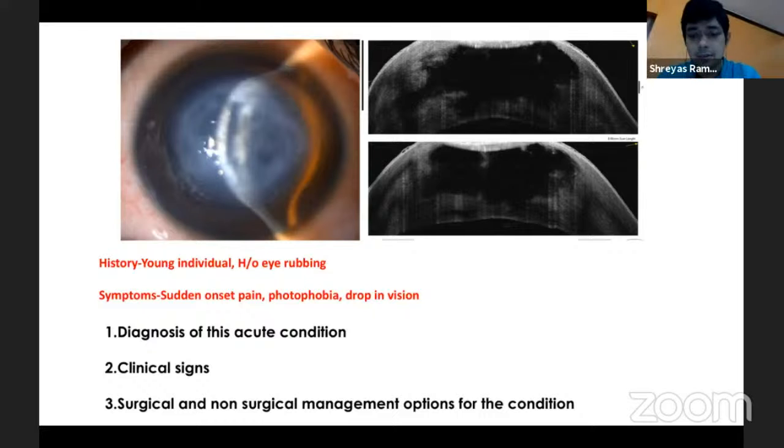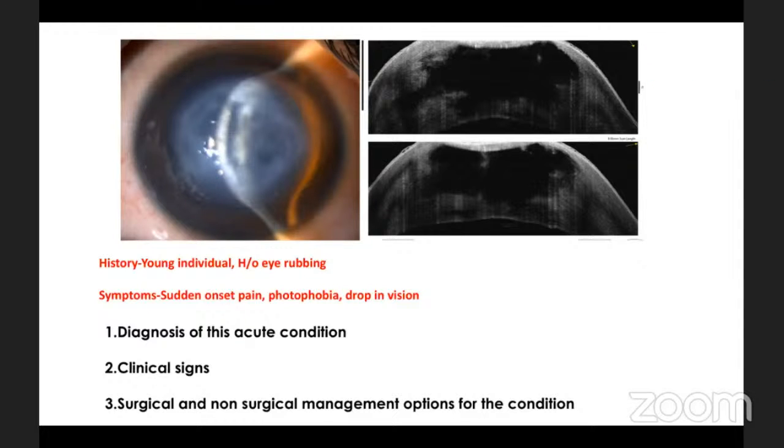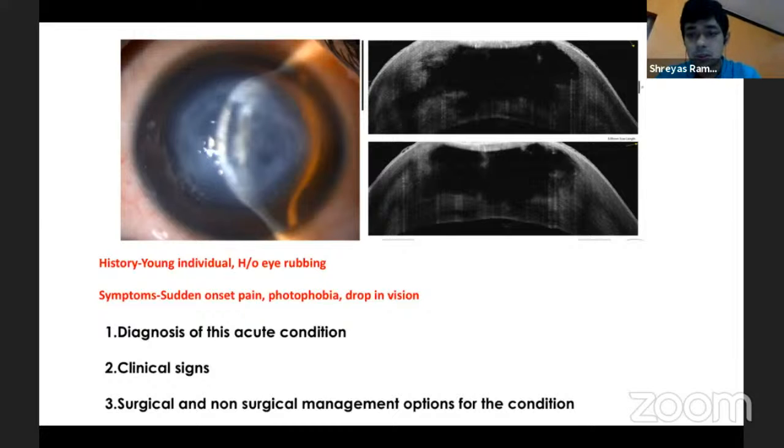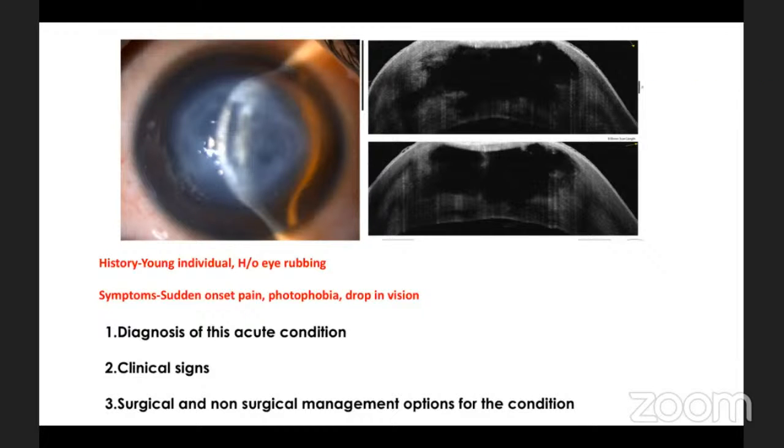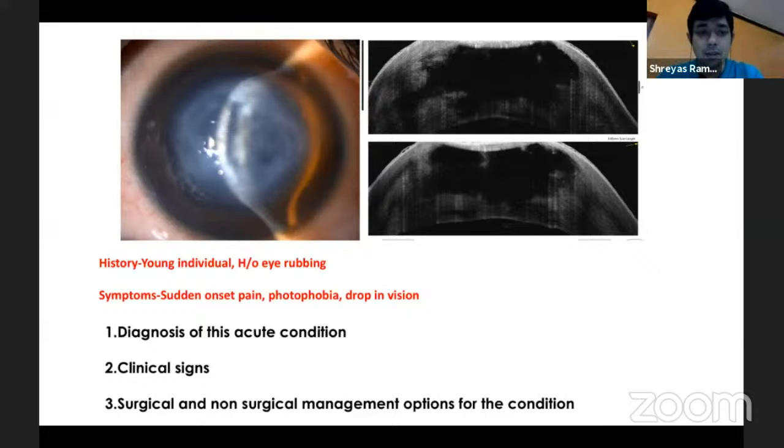Any options? Would you like to do nothing? Would you like to do something called a descemetopexy? Would you like to use air for descemetopexy, or would you like to use something like C3F8?